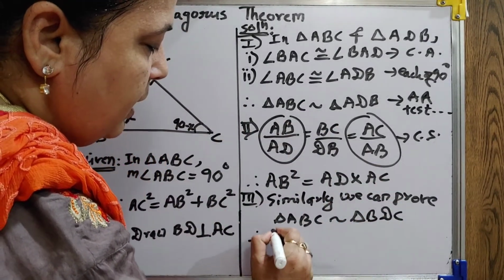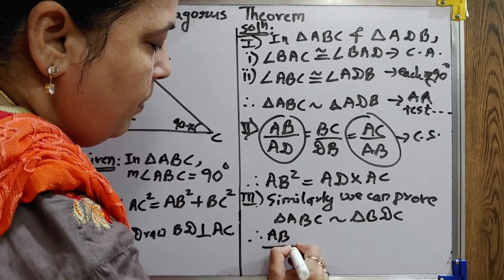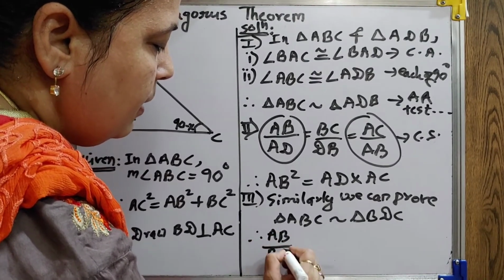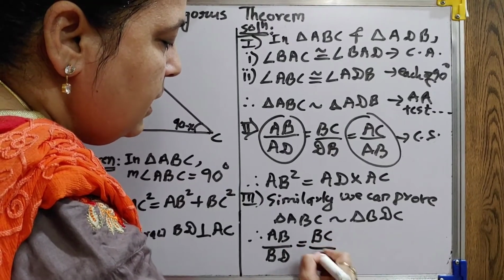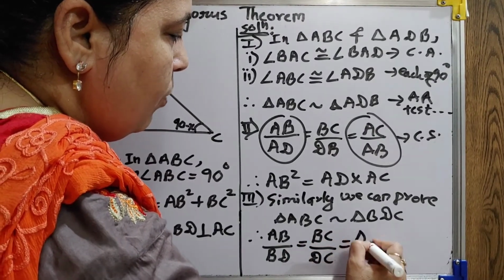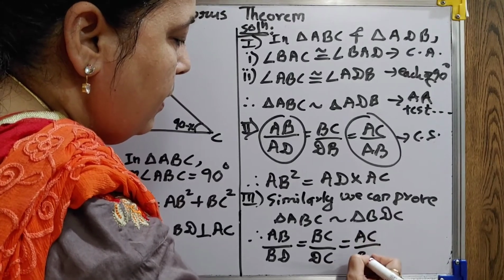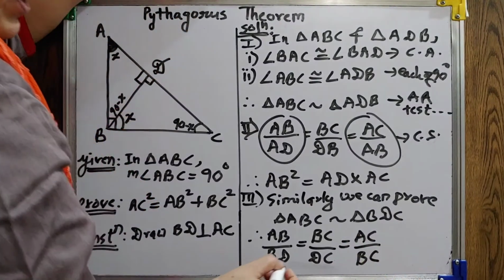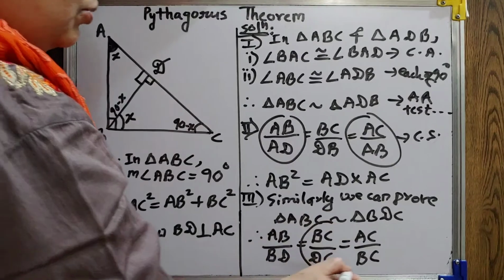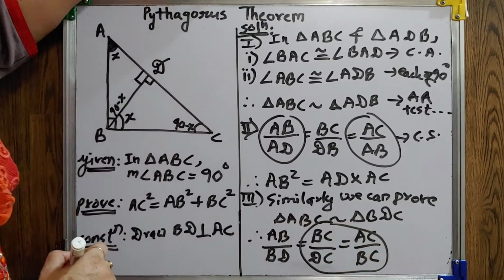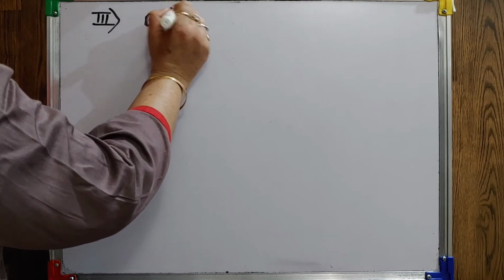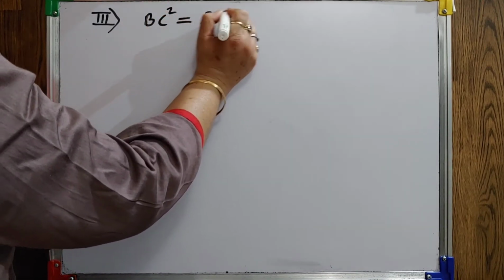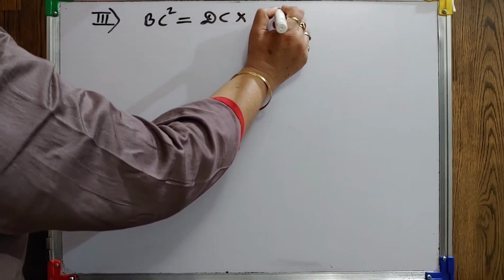So you will get the ratio AB by BD will be equal to BC by DC will be equal to AC by BC. Now multiply these two. So on cross multiplication we will get BC square equals to DC into AC.